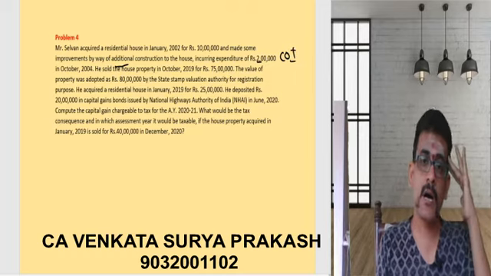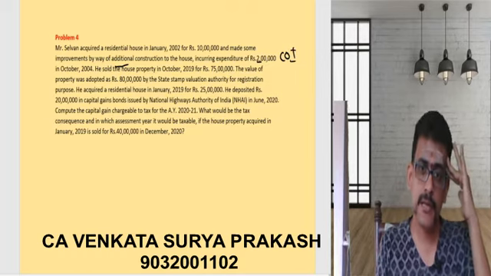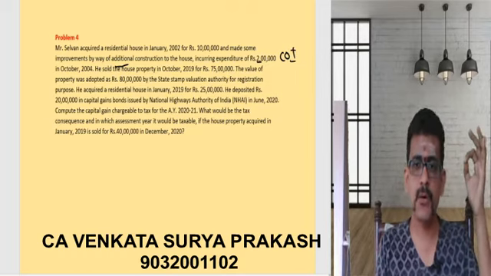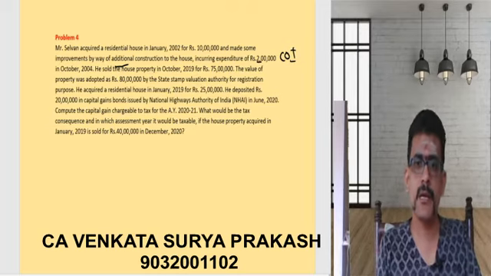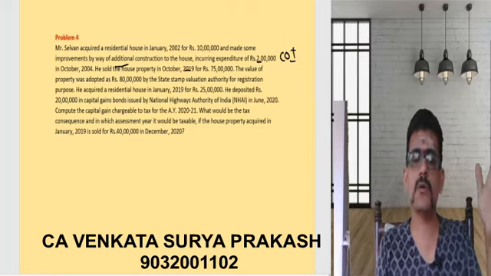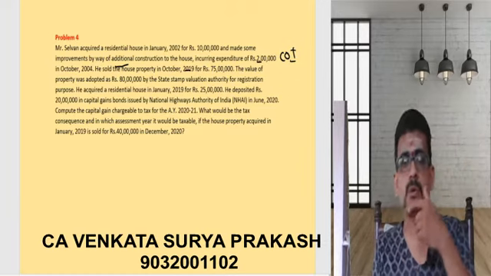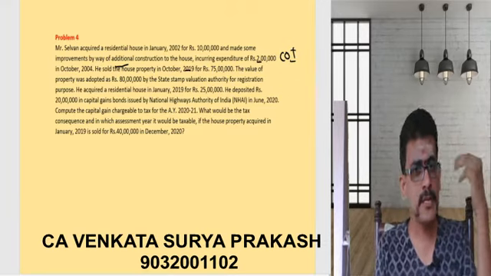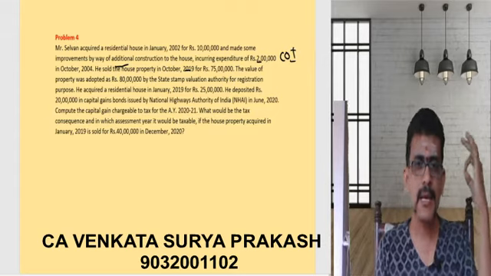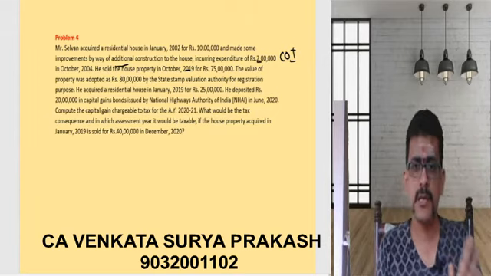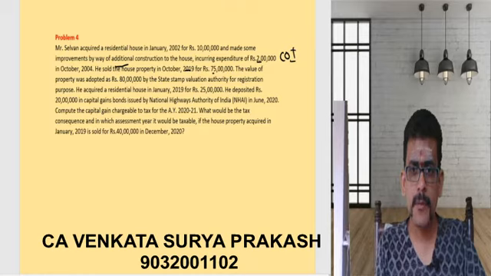If this is a long-term asset, I need to provide the indexed cost of acquisition. I should also provide the indexed cost of improvement. He sold the house in October 2019. Acquired in 2002, sold in October 2019, so the period of holding is greater than 24 months. Ultimately, I will call this a long-term capital asset. Now, he sold the house property for 75 lakhs.